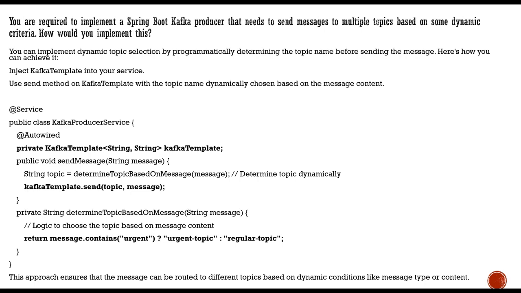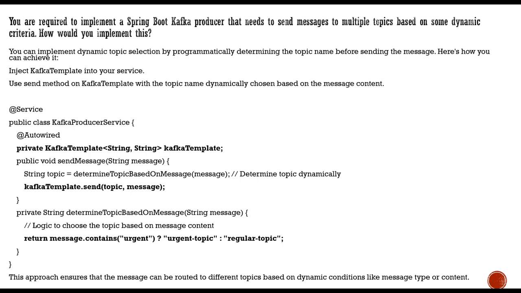You can implement this dynamic selection based on programmatic determination of the topic name for the message. At the initial step, you inject the Kafka template in your service layer. The Kafka template has a send method, to which you give the name of the topic you have dynamically chosen for the message.